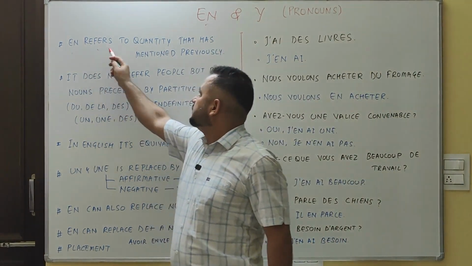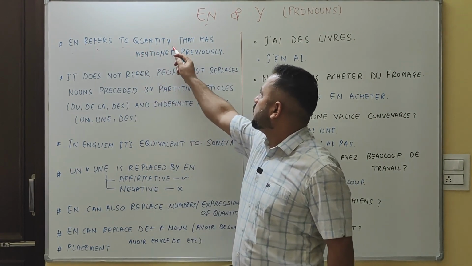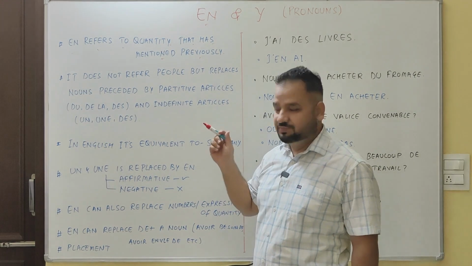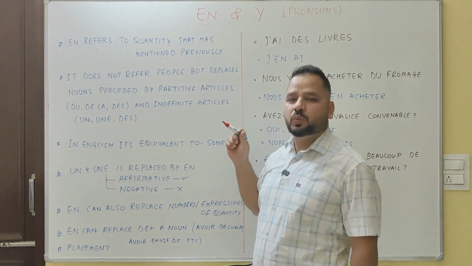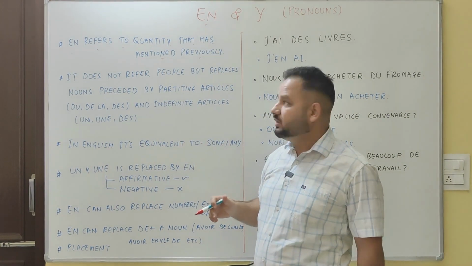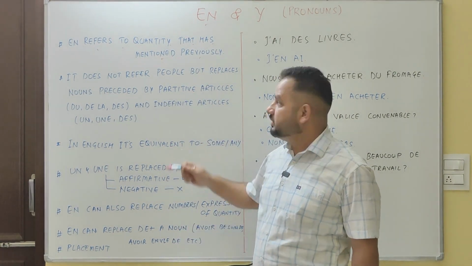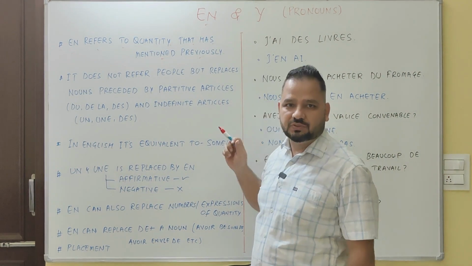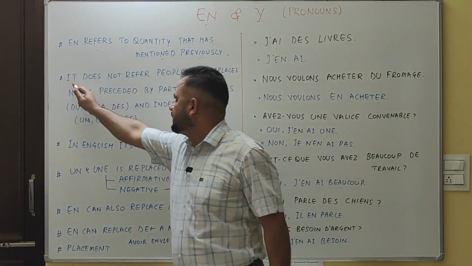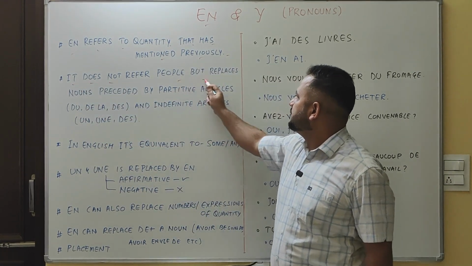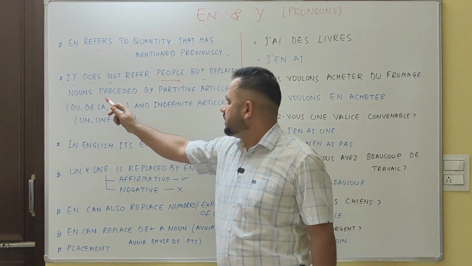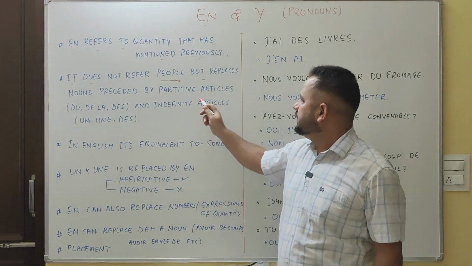"En" refers to a quantity that has been mentioned previously. "En" can be used for the quantity that is mentioned in the previous sentence. Whatever I have written here, we will explain it with the help of examples also. First condition is this one. It does not refer to people, but it replaces a noun preceded by partitive articles.